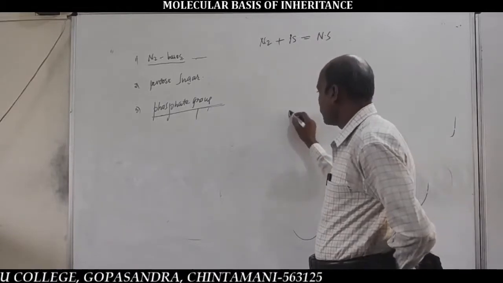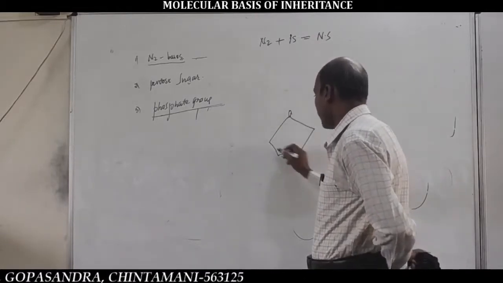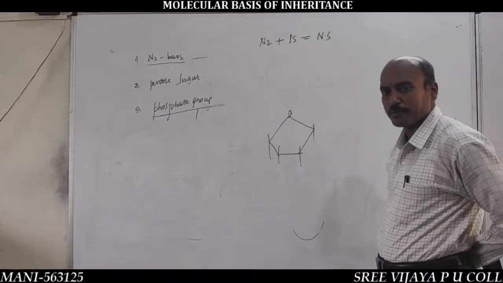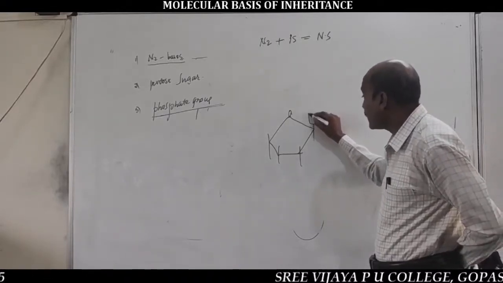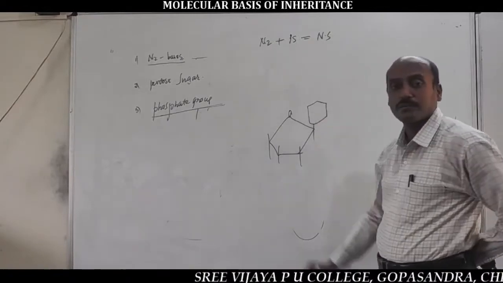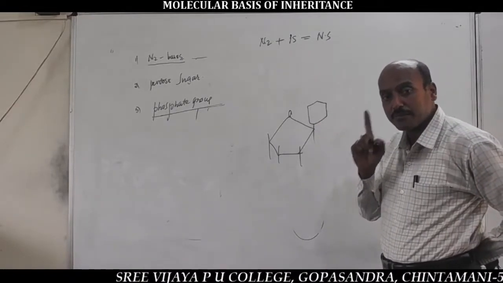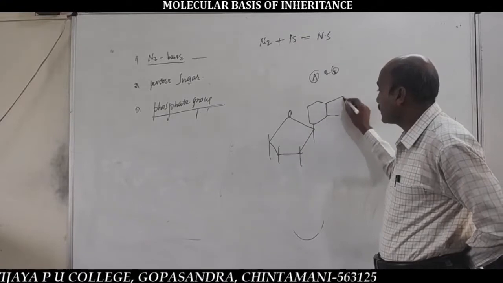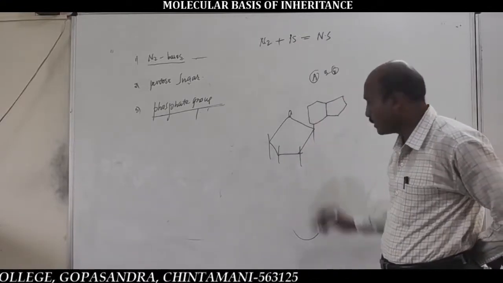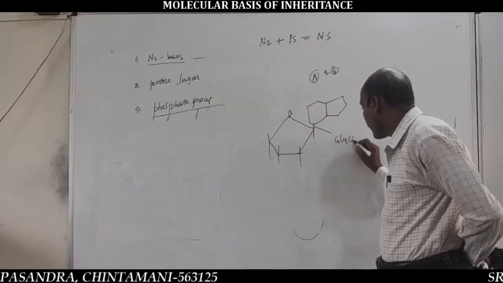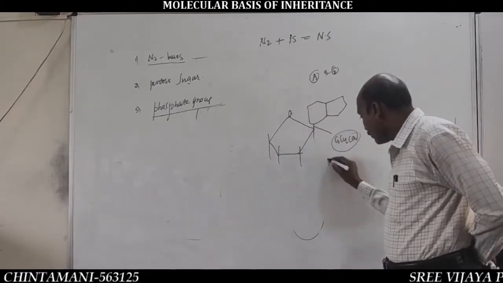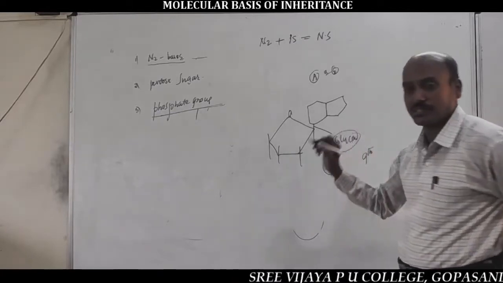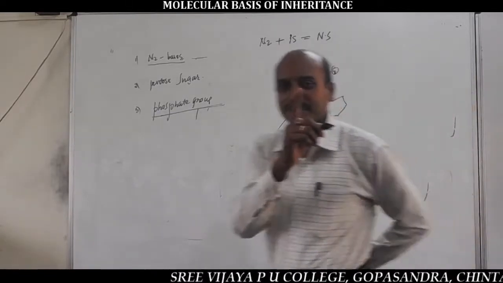Very important: during the formation of a nucleoside, either in DNA or RNA, if the nitrogen base is a purine base, either adenine or guanine, then the glycosidic bond is established between the first carbon atom of the pentose sugar and the 9th atom of the purine base. You should remember this statement clearly.